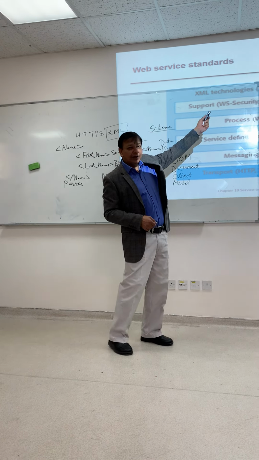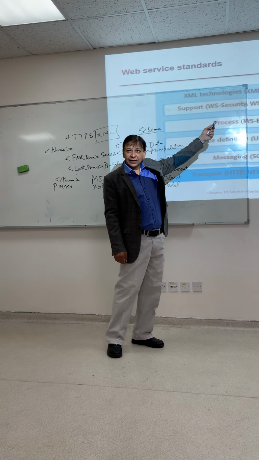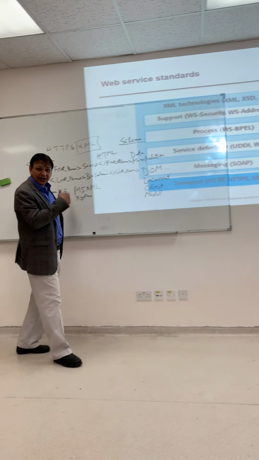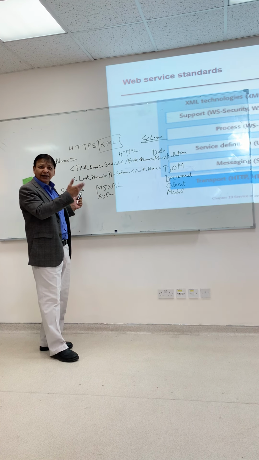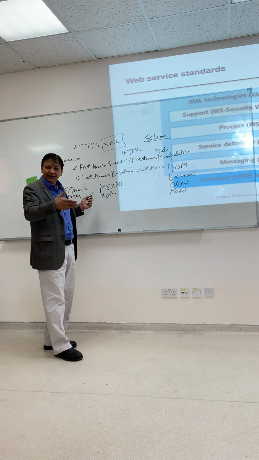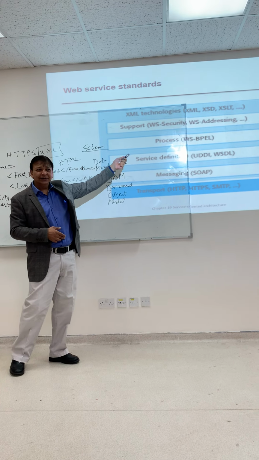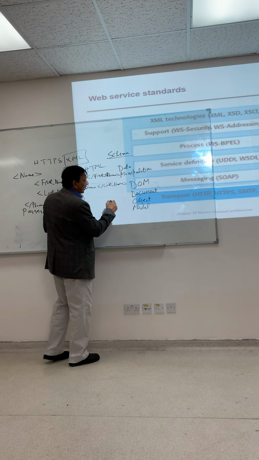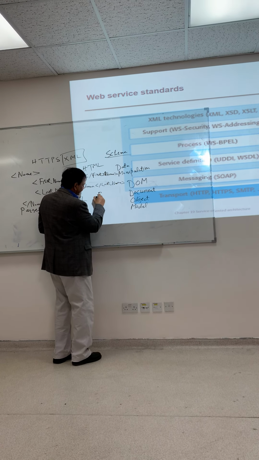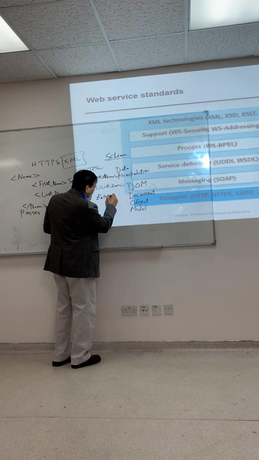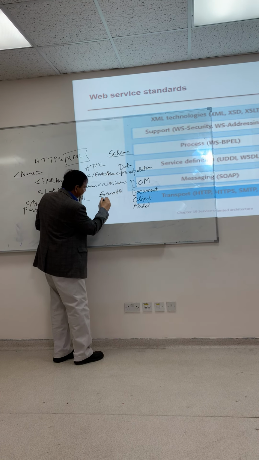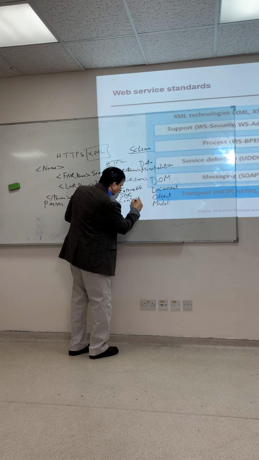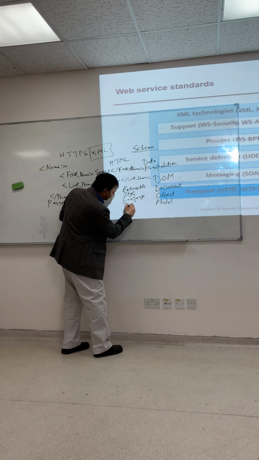So XML technology includes XML, XSD, XML schema definition, and XSLT, transformation. Like CSS, cascading style sheet, you have XSLT, extensible style language transformation.